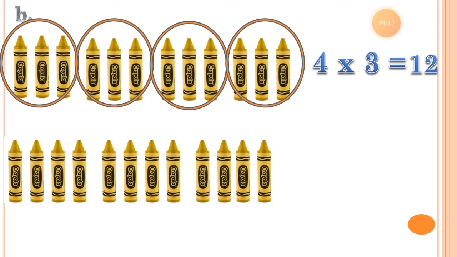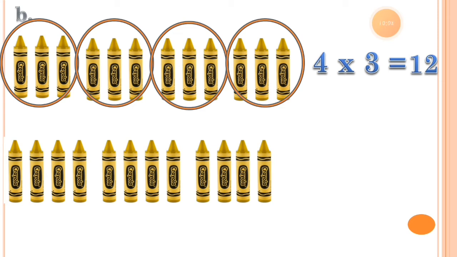Number 12 is indicating the total number of crayons. Let's count if it is 12 crayons or not. Here is 1, 2, 3, 4, 5, 6, 7, 8, 9, 10, 11 and 12. Total there are 12 crayons.